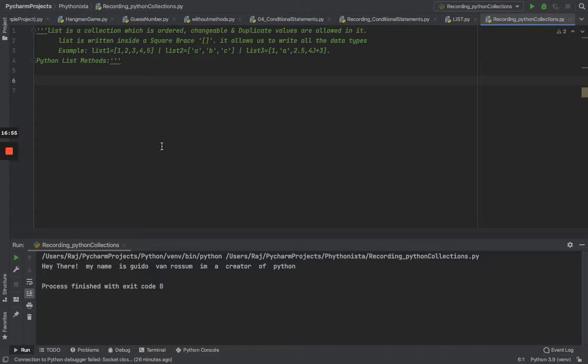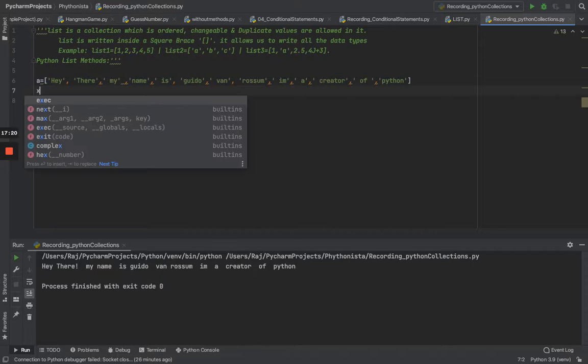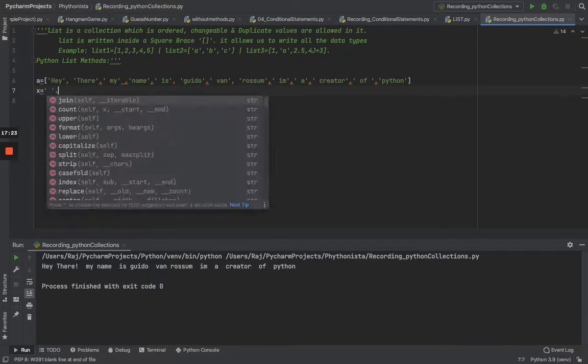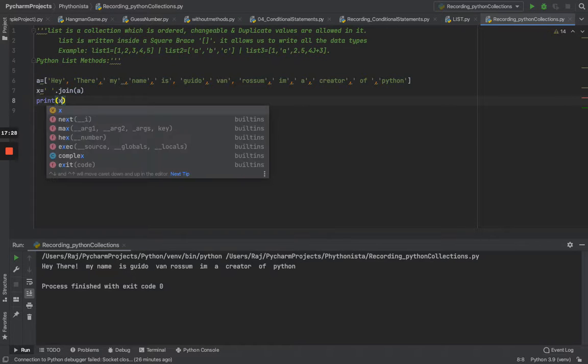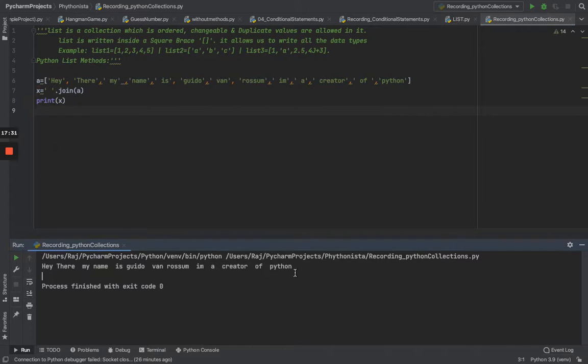This question may be raised in an interview, where you are asked to join the elements into one. This is basically a sentence which has been separated into elements. A is equal to, hey there, my name is Guyz and Rusum, I'm a creator of Python. We need to get a sentence like that. So how would you do that? With string manipulation, you can do it like x is equal to an empty string dot join a, and when you print x, you get the result: hey there, my name is Guyz and Rusum, I'm a creator of Python.